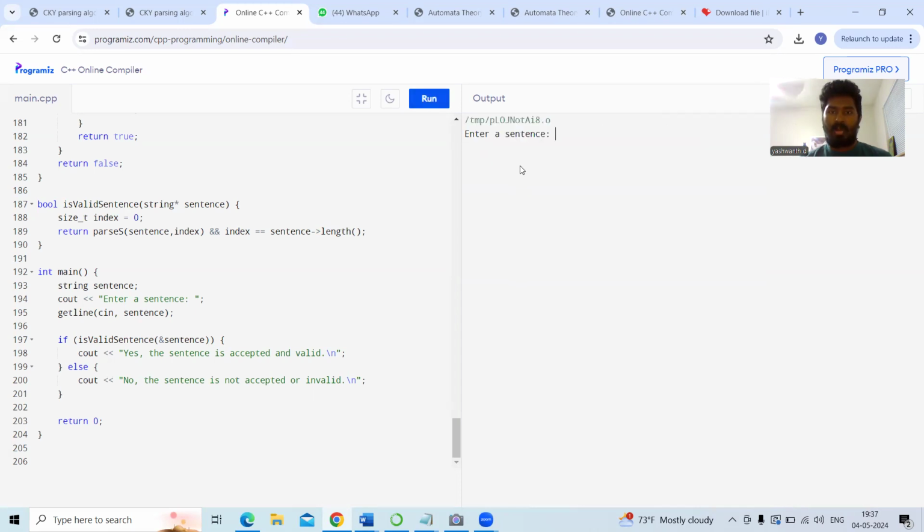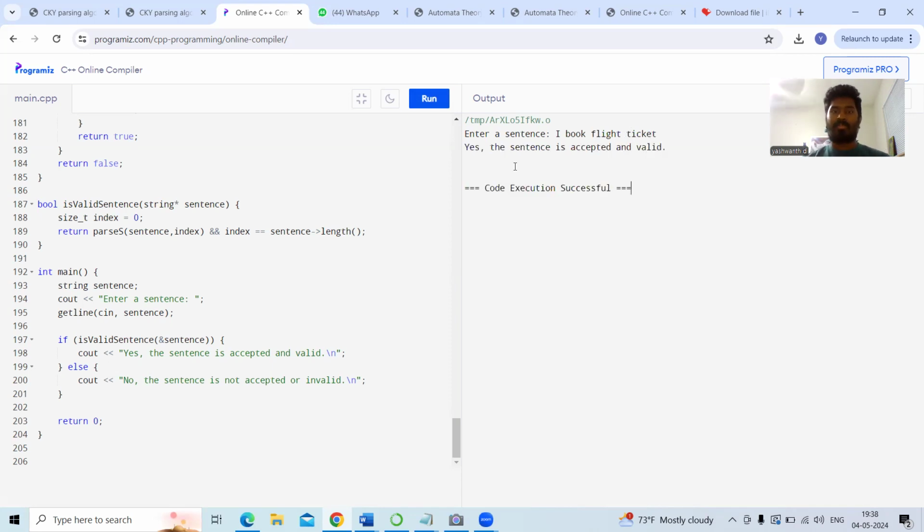Now I'm giving my fifth valid sentence as input. I need flight ticket. Is the sentence accepted and valid? He need, yes, it's my sixth sentence, accepted and valid. On my seventh sentence, I book flight ticket.